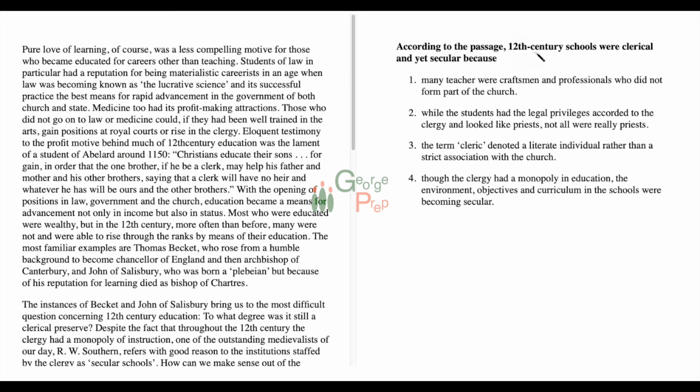According to the passage, 12th century schools were clerical and yet secular because. Okay, so we have to have an option which speaks about clerical yet secular because of what? Okay, first option, many teachers were craftsmen and professionals did not form part of the church. That doesn't say anything about why schools were clerical and yet secular. So we can get rid of this option. While students had legal privileges according to the clergy and looked like priests, not all were really priests. This doesn't speak anything about the secular part. You can get rid of this.